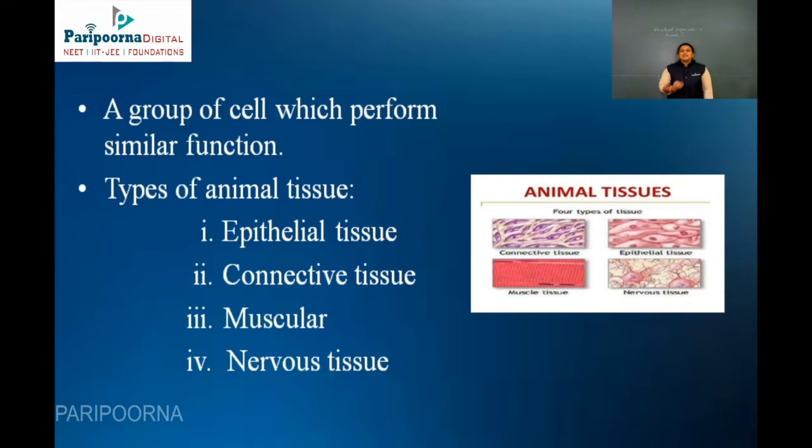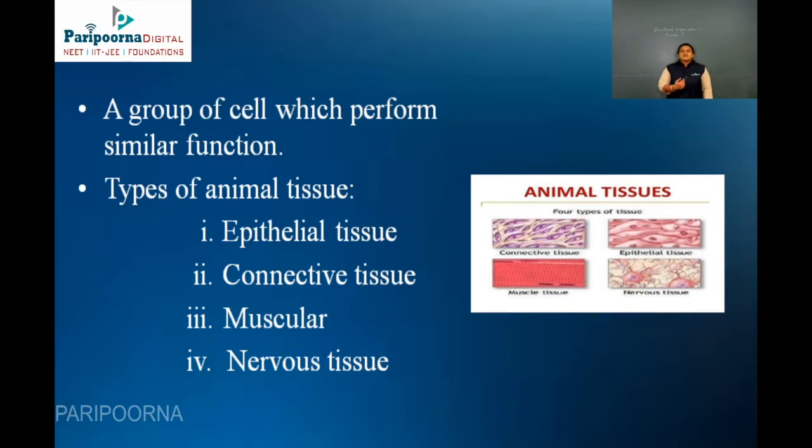First is your epithelial tissue. The outer covering of the skin is always said to be the epithelial tissue. The second one is your connective tissue, which is the tissue originating from the mesoderm layer, and it is present in between all the organs or organ systems of a particular living system. The name itself gives it away: it connects 2 different organs by being present in the space between them.